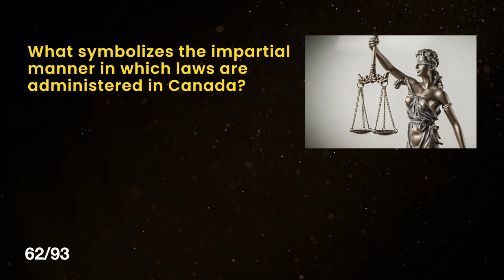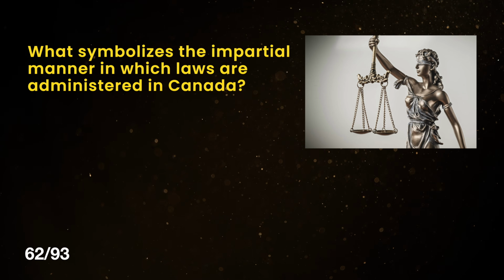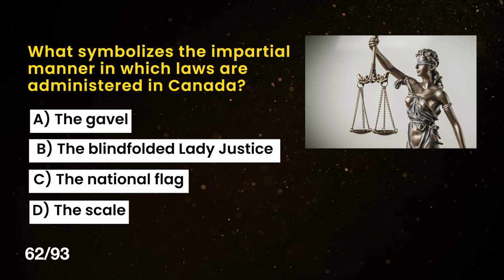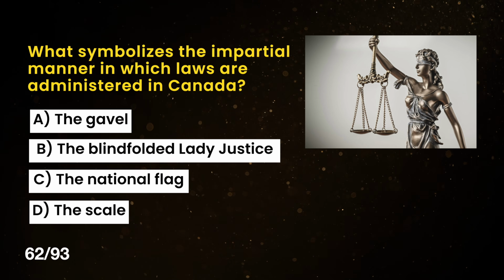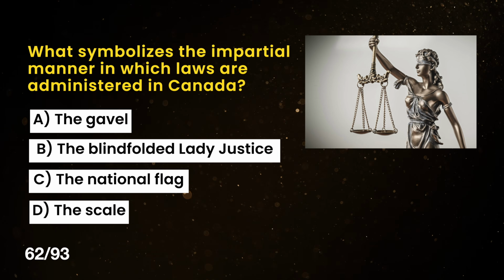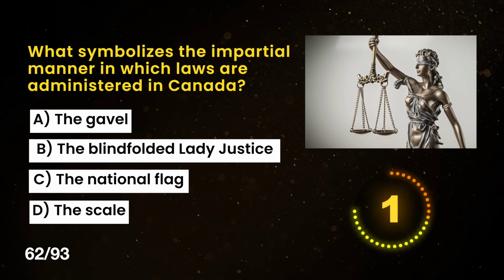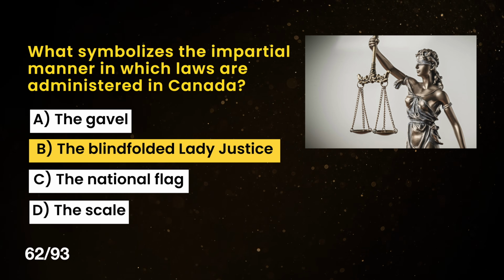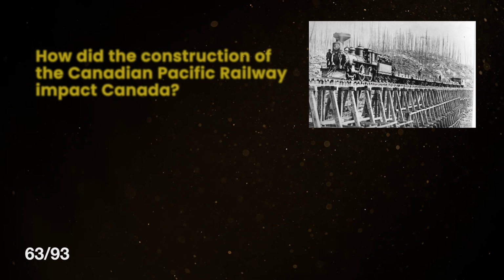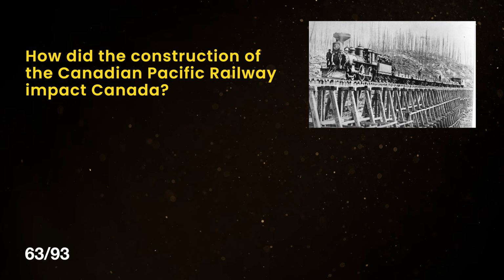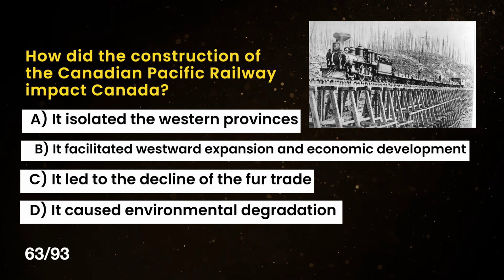What symbolizes the impartial manner in which laws are administered in Canada? A. The gavel. B. The blindfolded Lady Justice. C. The national flag. D. The scale. The correct answer is B. The blindfolded Lady Justice.